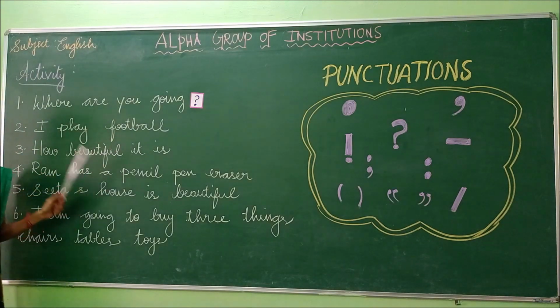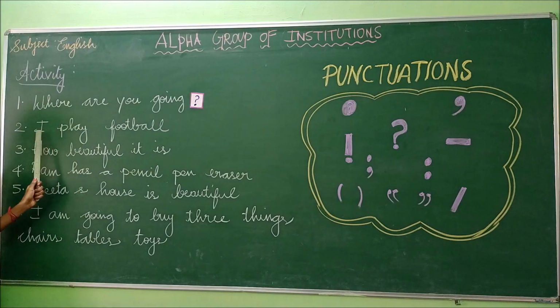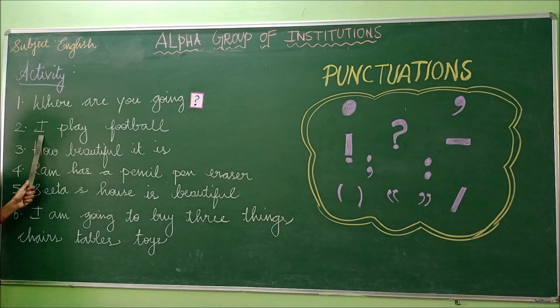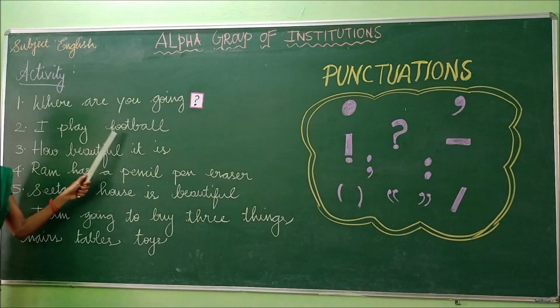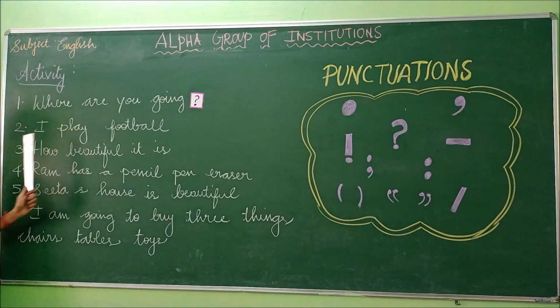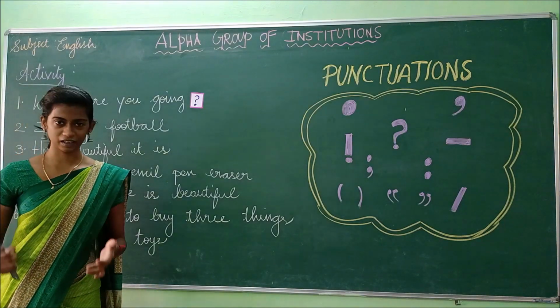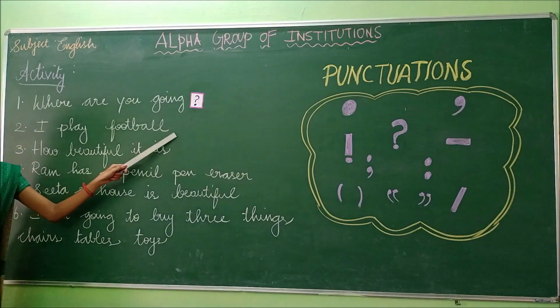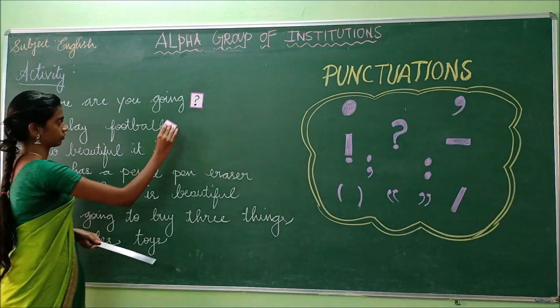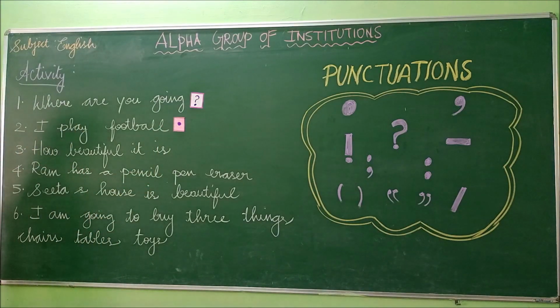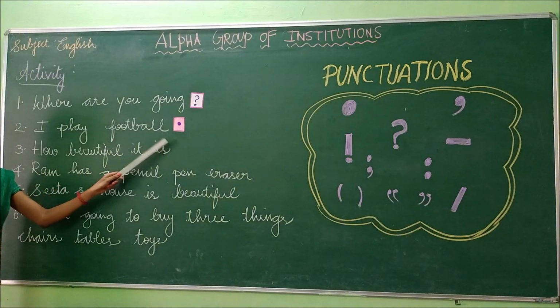I play football. It's a declarative sentence. It states something about the subject, what the subject has been doing. The subject is playing football. So to complete a sentence, or if a sentence ends, what do we have to use? We have to use a full stop. If a sentence has a complete sense, or is in a declarative form, or ends, we have to use this full stop.